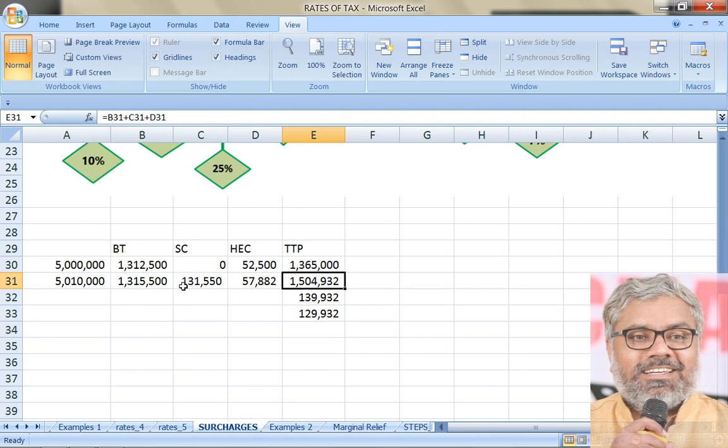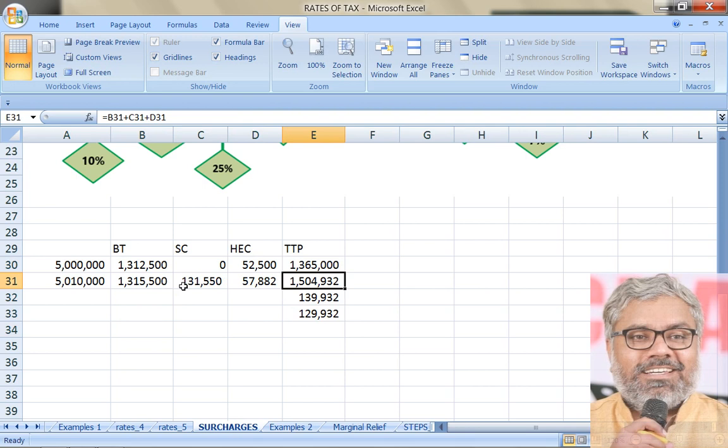The threshold of 50 lakhs is crossed narrowly. That is why we are calling it marginally crossed. A little bit it has crossed. Marginally, by a very small portion, that 50 lakhs threshold has been crossed by the assessee. If so, because of this surcharge, he is paying additional tax, and definitely that is not fair.